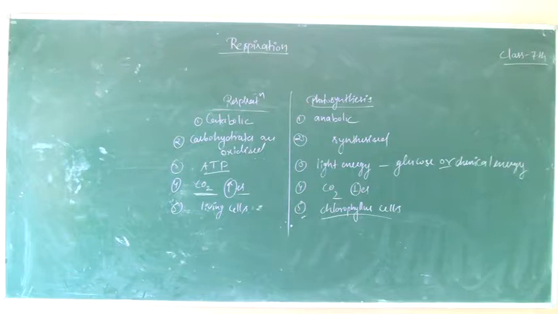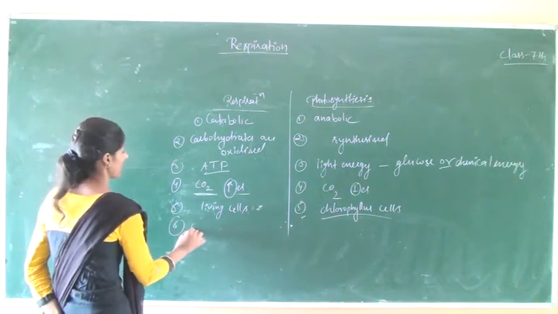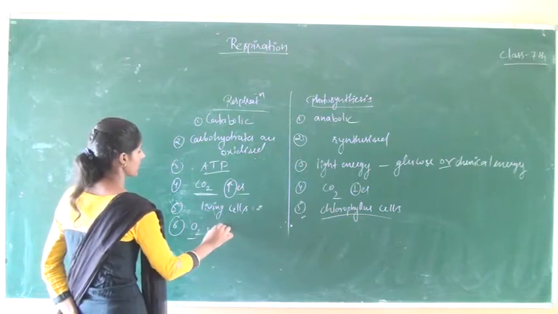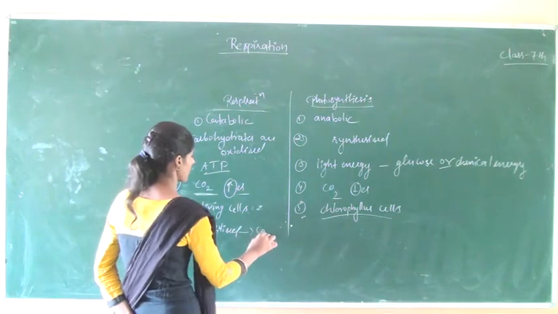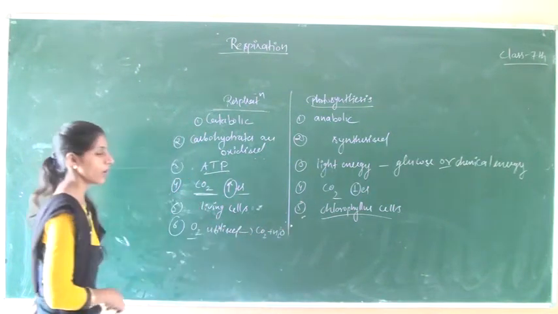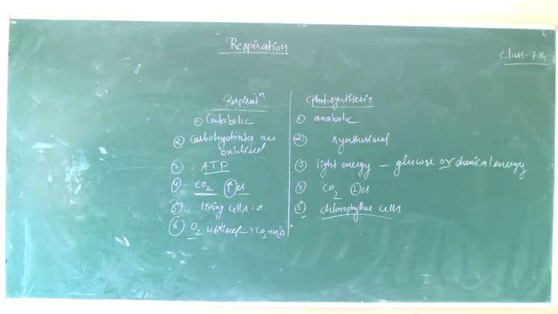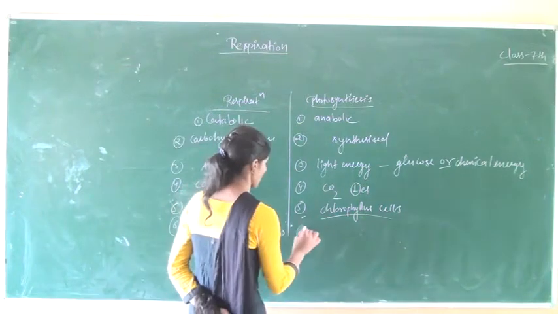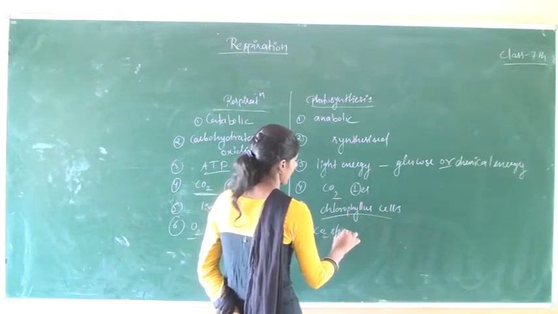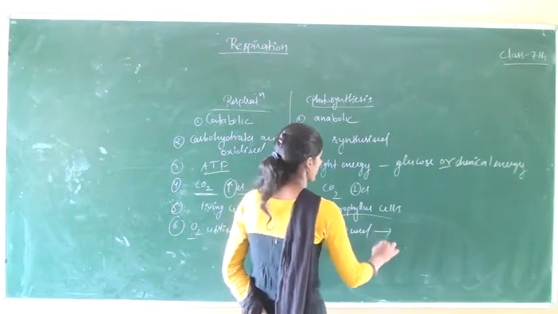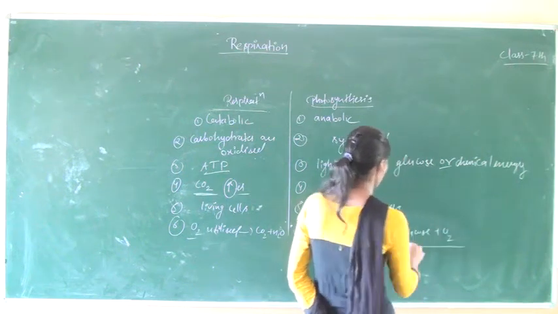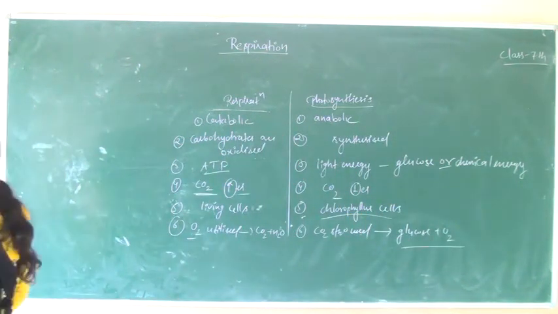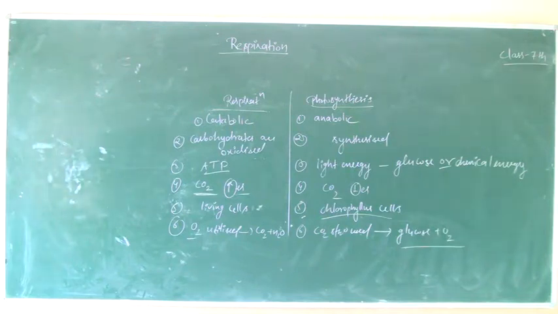After that, oxygen is utilized in the respiration process, and carbon dioxide and water are formed. But in the photosynthesis process, carbon dioxide and water are used, and glucose plus oxygen is formed.